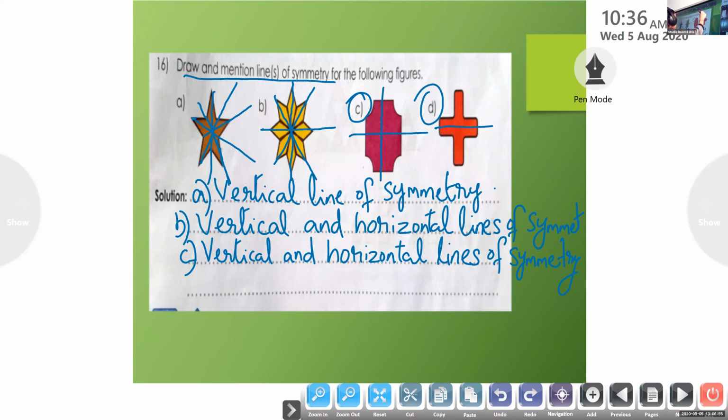Yes, very good. So we can make horizontal and also vertical. So here also, for question number D, children can write vertical and horizontal.